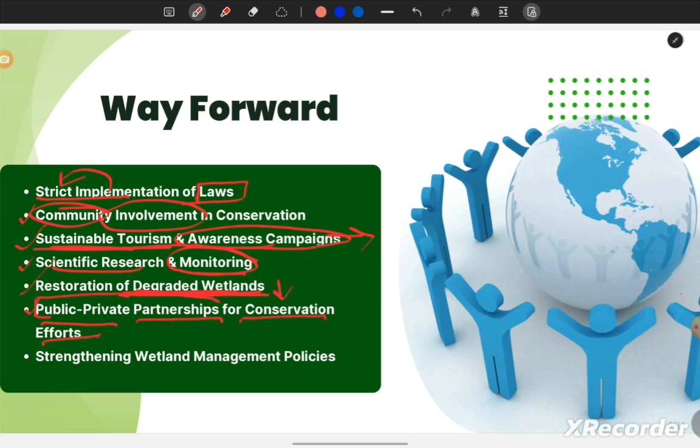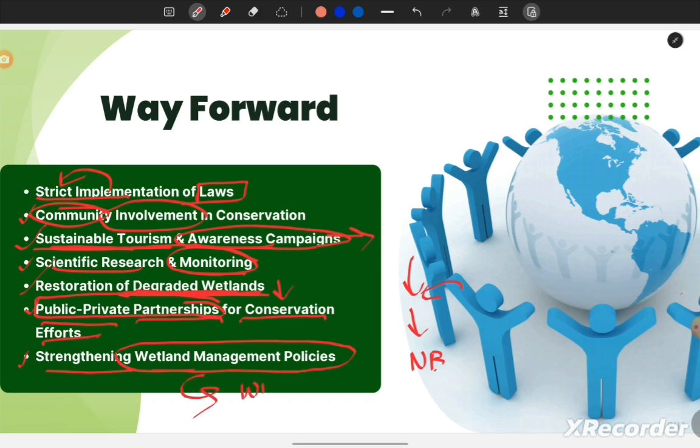We need to involve private players with the government effort to conserve the natural environment. Next is strengthening wetland management policies. We need to come up with a holistic approach and a holistic policy for the management or the conservation of the water bodies.